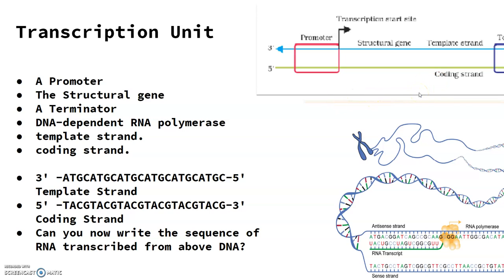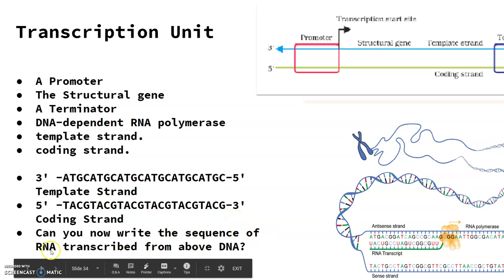To explain this point, the sequence of the transcription unit is represented here, that if this is the template strand, that would be the sequence of the coding strand. Here adenine, thymine, adenine, guanine, cytosine, this is the complementarity of the base pairs. Now can you write the sequence of RNA transcribed from the above DNA?